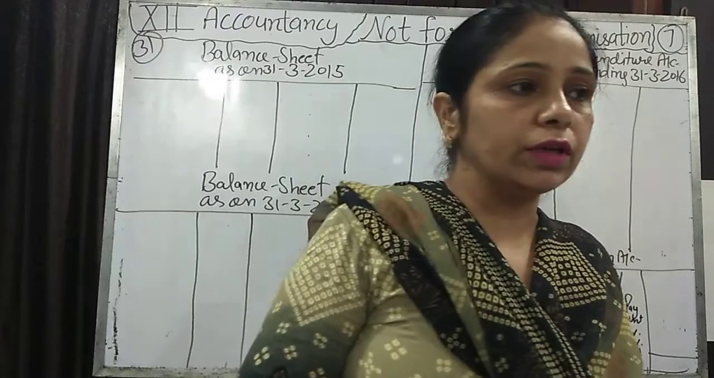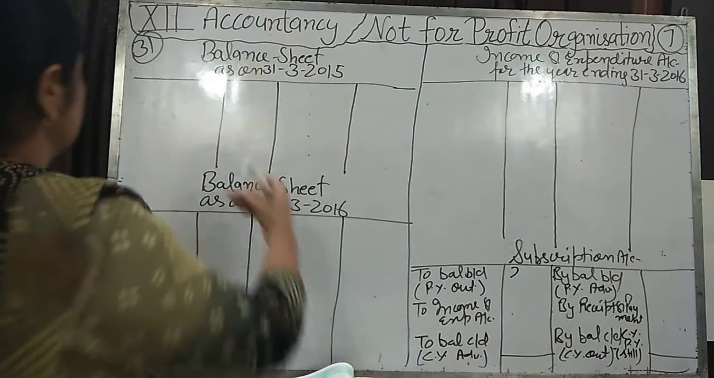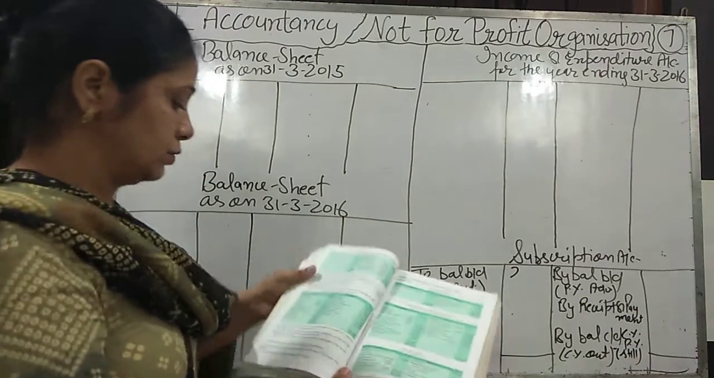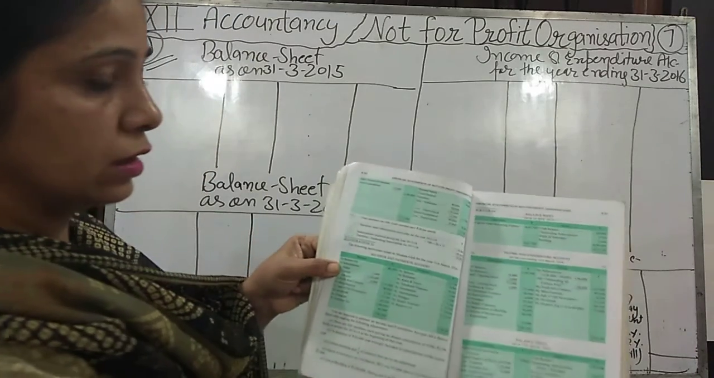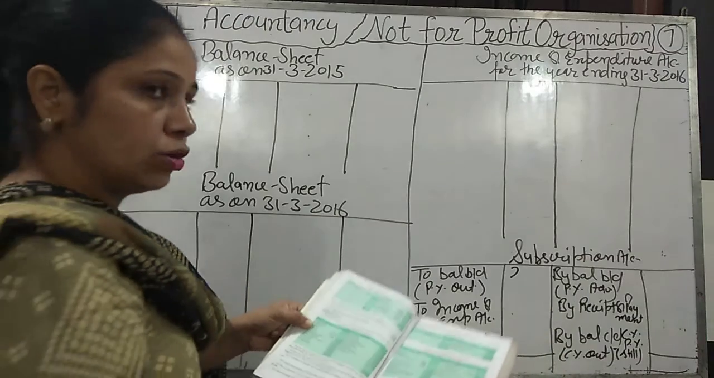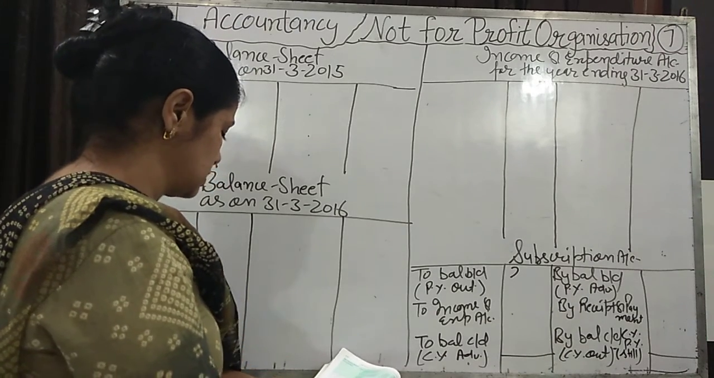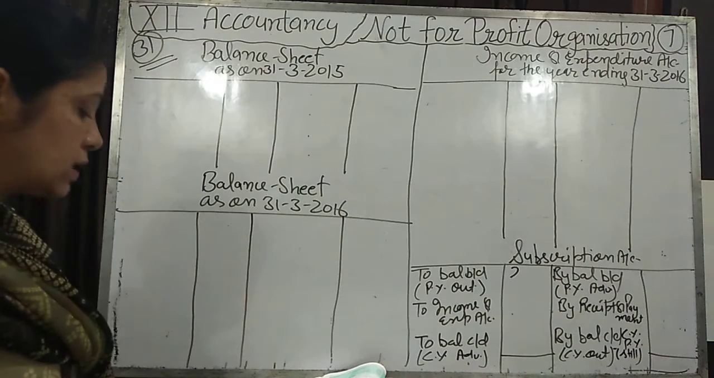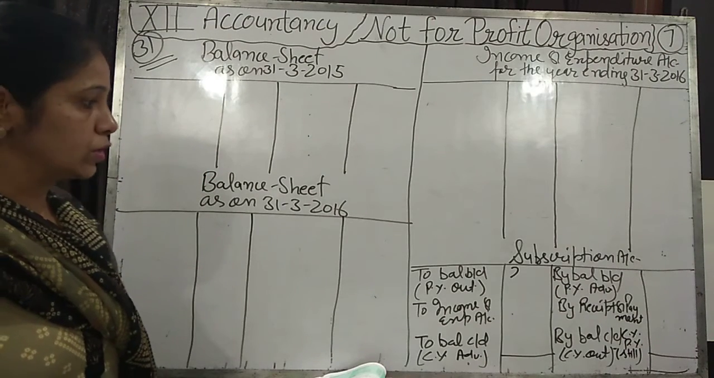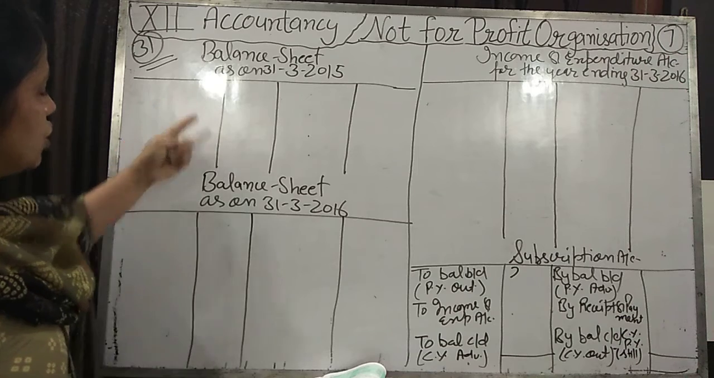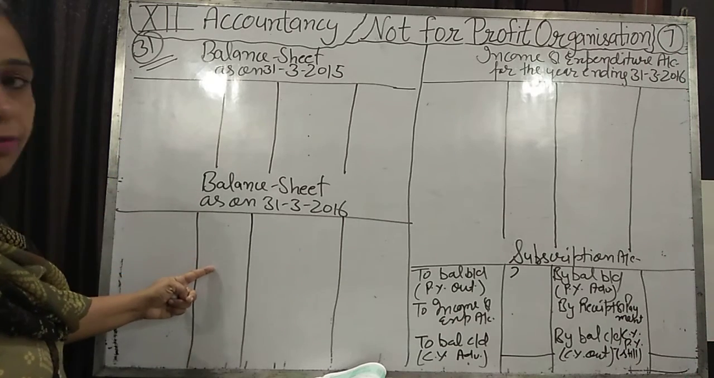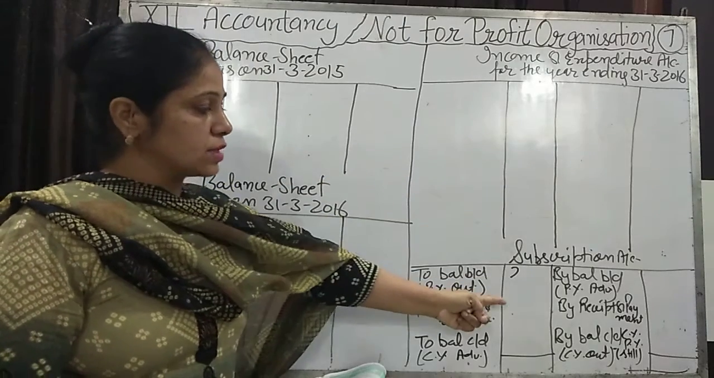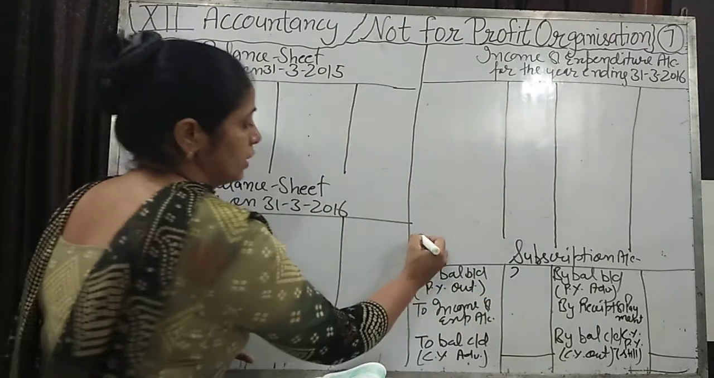Let's start. Today we will do the 31st numerical of your book, that is this one. The following particulars related to the Madhura Club for the year ending 31st March 2016 are given to us. A receipt and payment account is given in the question, and some additional information also. So we will prepare the balance sheet of the previous year, the balance sheet of the current year, the income and expenditure account of the current year, and the subscription account. This will be in working notes.